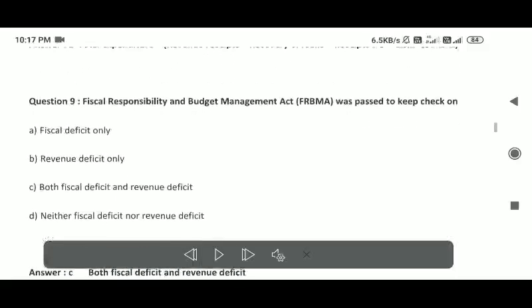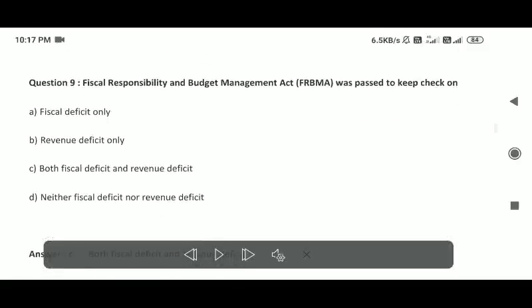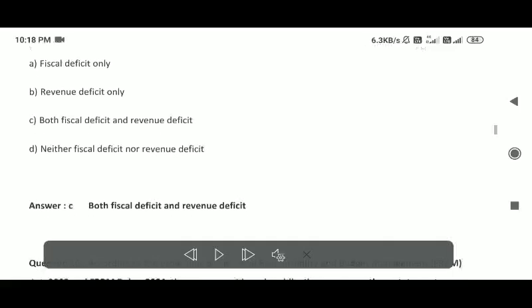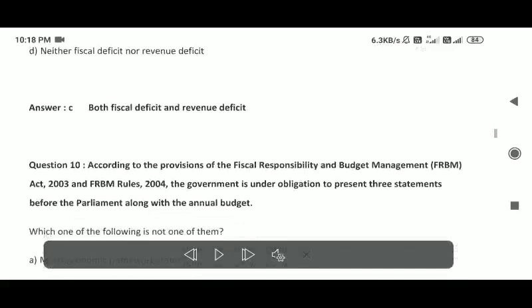Question 9. The Fiscal Responsibility and Budget Management Act, FRBMA, was passed to keep a check on: fiscal deficit only, revenue deficit only, both fiscal deficit and revenue deficit, neither fiscal deficit nor revenue deficit. Answer: C. Both fiscal deficit and revenue deficit.